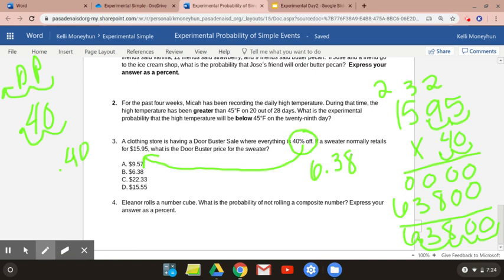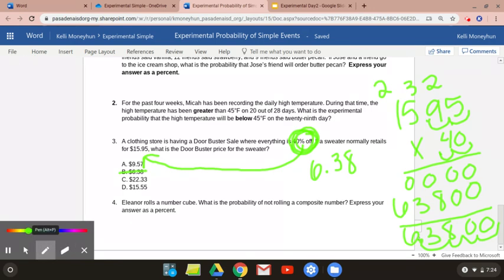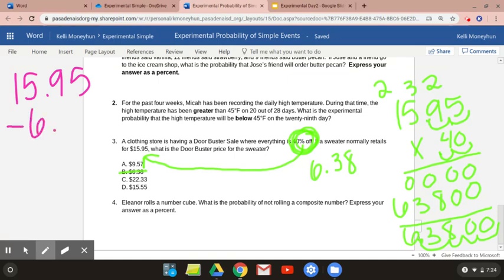Now, this says 40% off. This is not your answer. It is not asking how much is off the original price. It's asking what the price is. So this is what we're going to do. You have to take your original price, $15.95, and subtract the amount off, which is $6.38. So go ahead and subtract that, pause it, solve it, you'll get your answer.